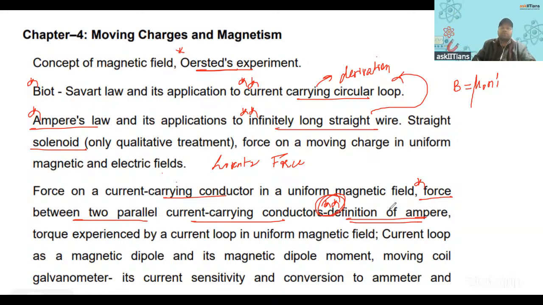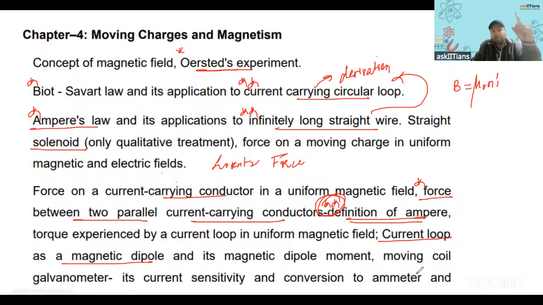Right? Then we have torque experienced by a current loop in a uniform magnetic field that we have seen. Then current loop as a magnetic dipole. Current loop is a magnetic dipole, right? That we have seen. It has a magnetic moment I into vector A. That is the magnetic moment I into vector A that we are talking about.